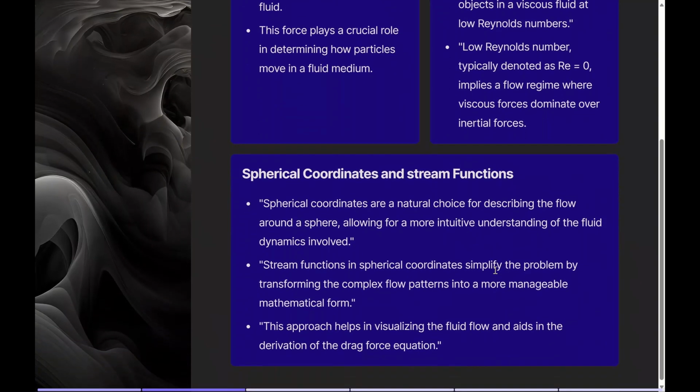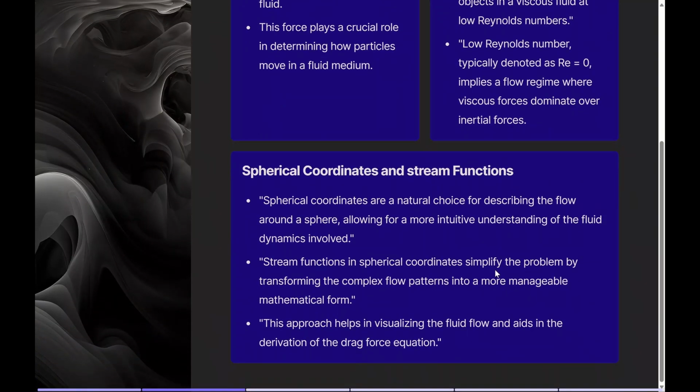And the spherical coordinates on there are kind of like latitude and longitude on the globe. It's pretty similar to that. And the stream function is a spherical coordinate, and it basically helps you understand how the water is actually moving on the ball itself.